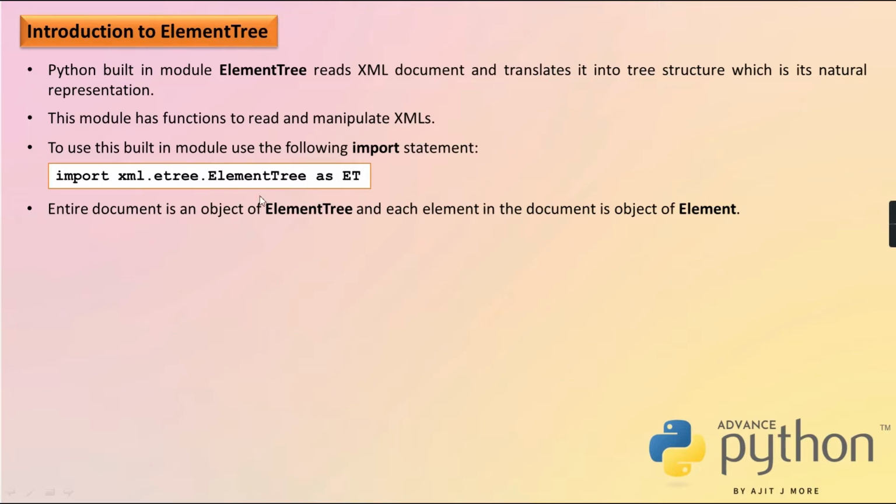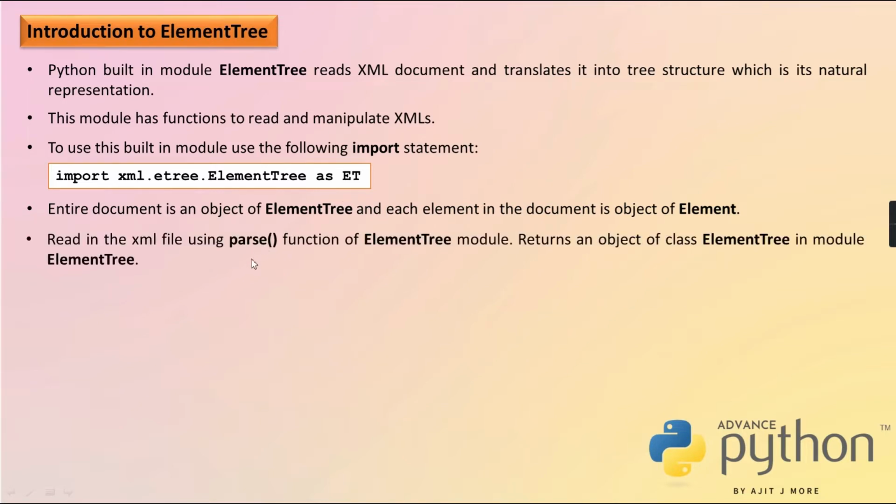ElementTree is a class also and a module also. Please remember, there is a module with the name ElementTree, meaning this is a .py file, and inside that py file there is a class with the name ElementTree. So there is a function called parse to read the XML file. Parse is a function of this module. And what is the alias name of this module? ET.